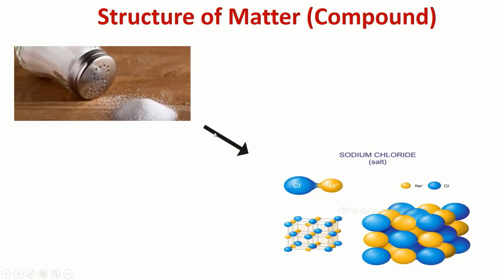So this is a compound molecule where the smallest part of the molecule has two different atoms. Here in sodium chloride, sodium atom and chlorine atom are present. If you break this sodium chloride molecule, then you will get two atoms, sodium atom and chlorine atom.